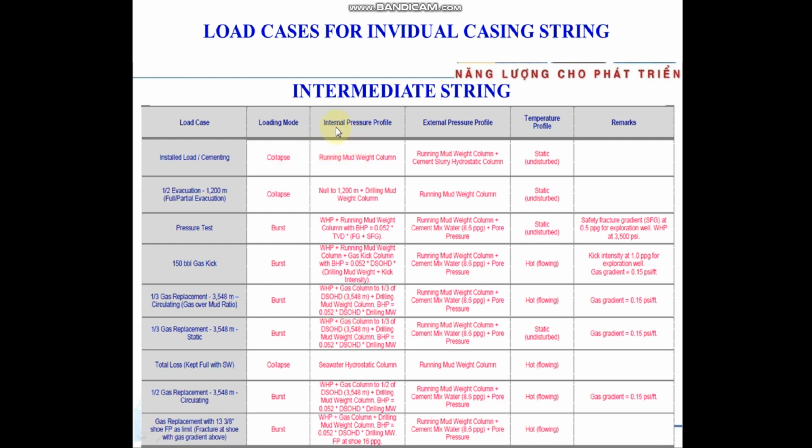So here we have the internal pressure profile, here the external profile, and this is the temperature profile.